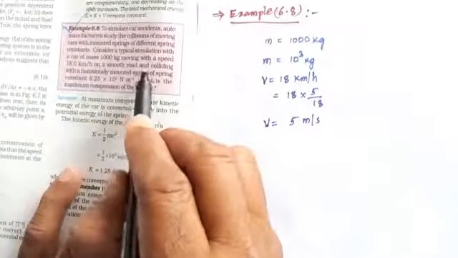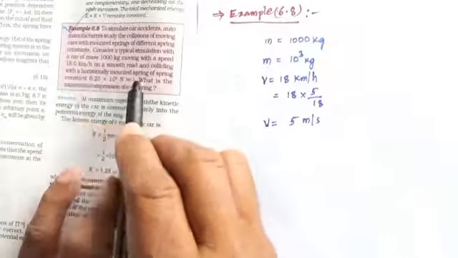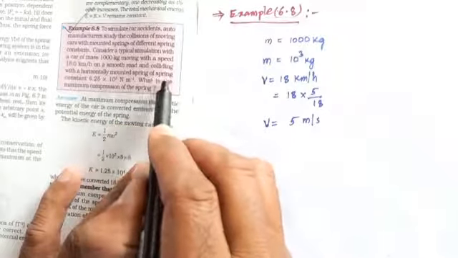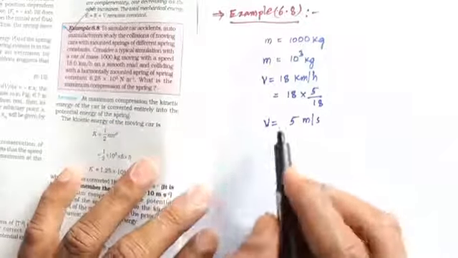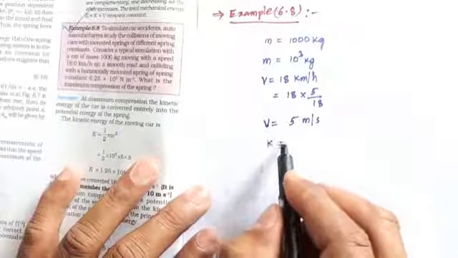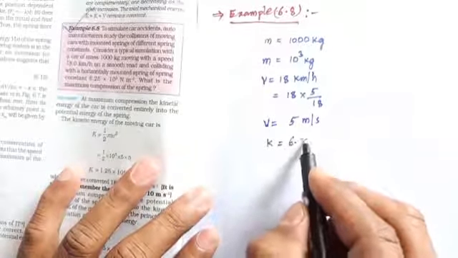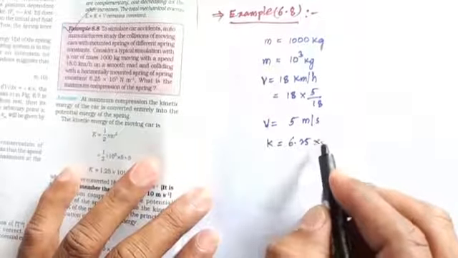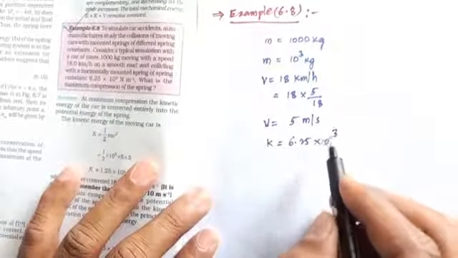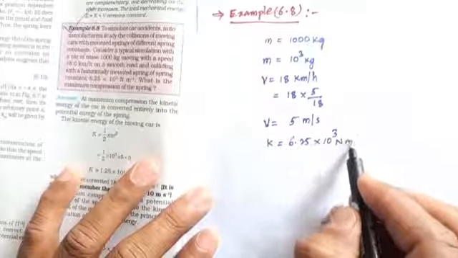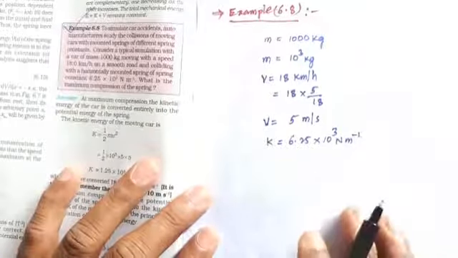On a smooth road and colliding with a horizontally mounted spring of spring constant K equals 6.25 into 10 power 3 newton per meter.